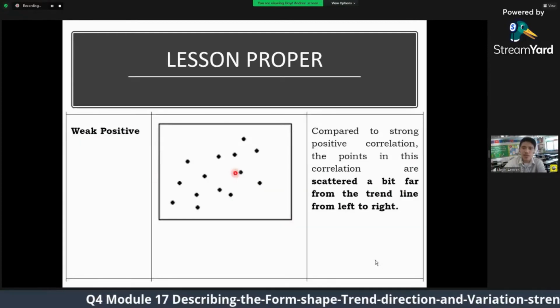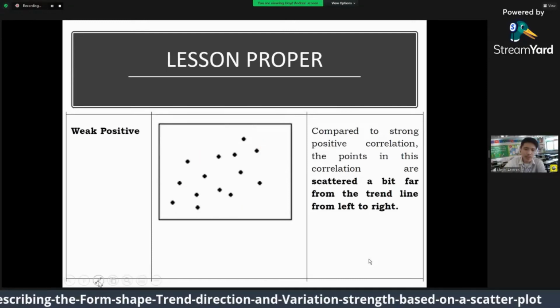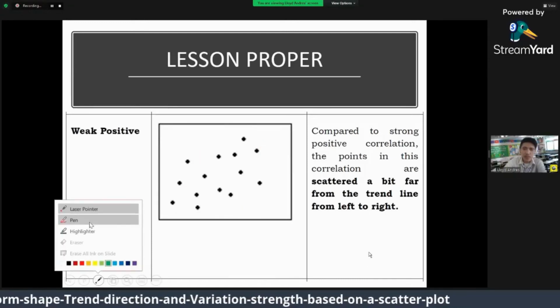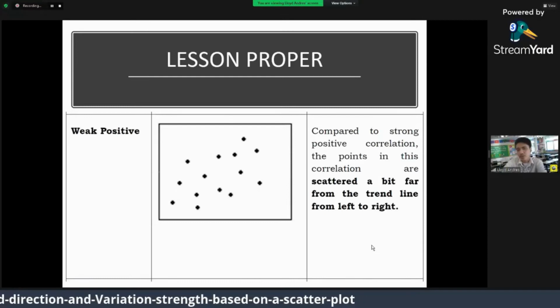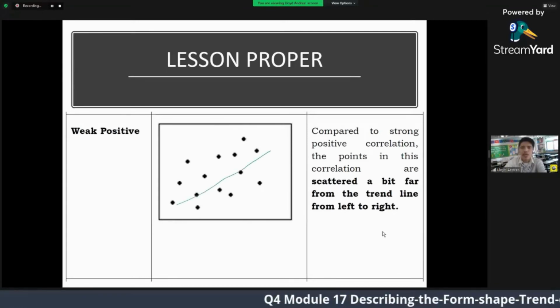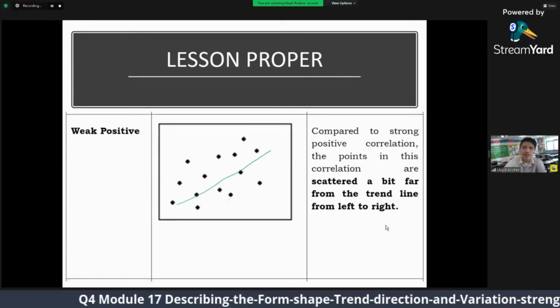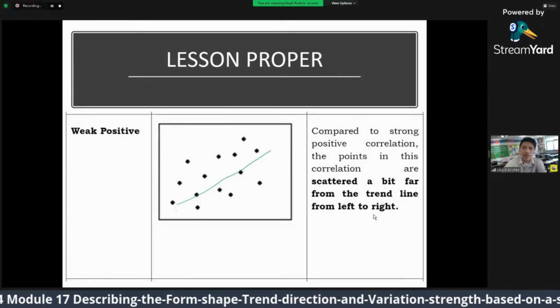This is how weak looks. This is weak positive because we observe, if you look at it, the possible trend line goes upward. So meaning, it is positive because it is rising from left to right.